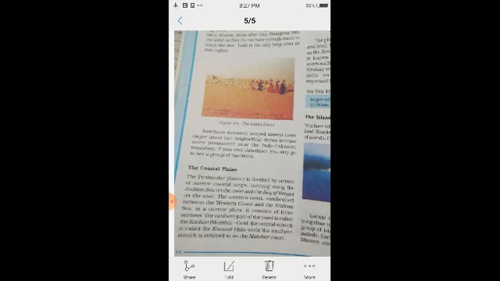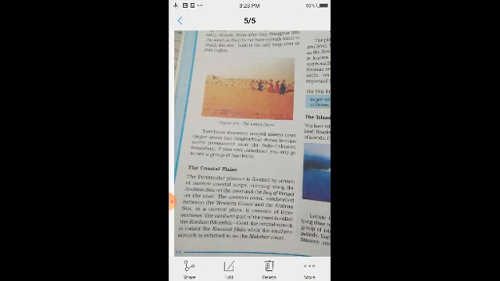The northern part of the coast is called what? Konkan. In this region there are Mumbai and Goa. And the central stretch of this plain is called what? Kannad plain, K-A-N-N-A-D. While the southern stretch is referred to as the Malabar coast. The southern stretch of this coastal plain is referred to as the Malabar coast.